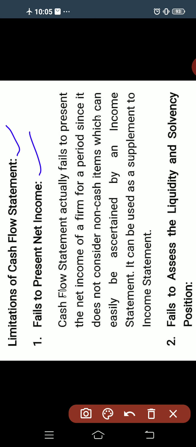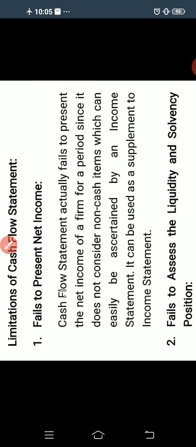These can easily be ascertained by the income statement, and the cash flow statement can be used as a supplement to the income statement. So the cash flow statement is used as the supplement to the income statement. So that is the first limitation.